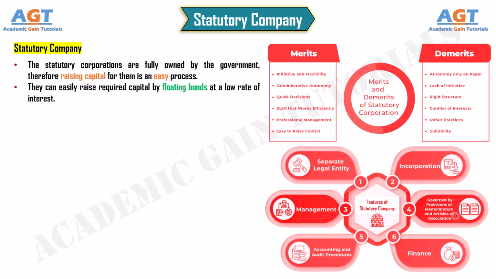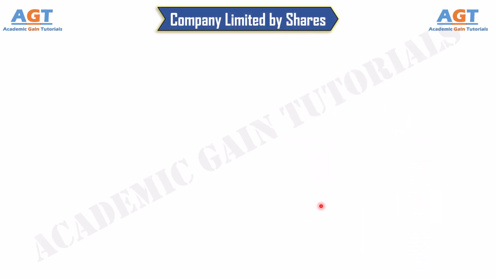Since these bonds are safe, the public also feels comfortable in subscribing such bonds. Based on liability, companies can be classified as company limited by shares, unlimited company, and company limited by guarantee. Number 1. Company limited by shares.